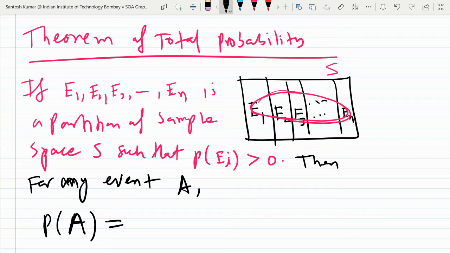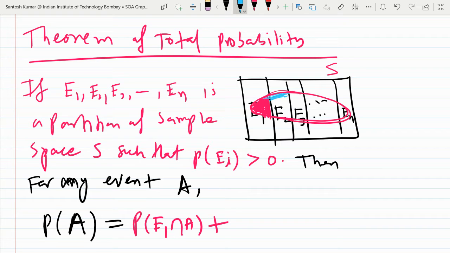They also provide the conditional probability of A when E1 occurs. So the question is how to find the probability of A in all. You may see this shaded portion. It is A intersection E1, which you can write as E1 intersection A, the part of A common with E1.